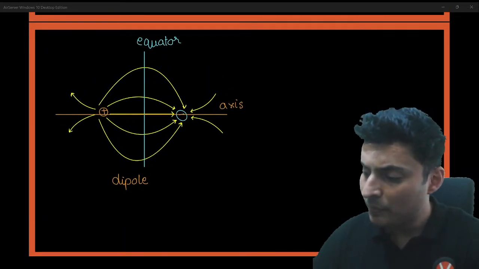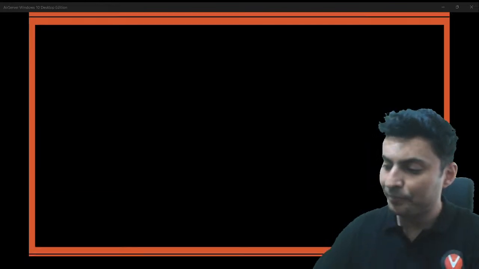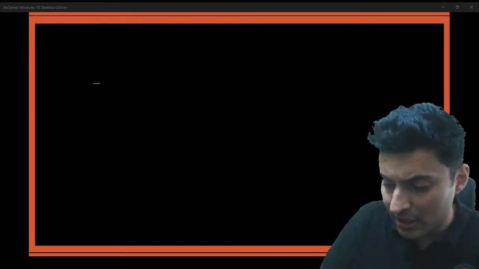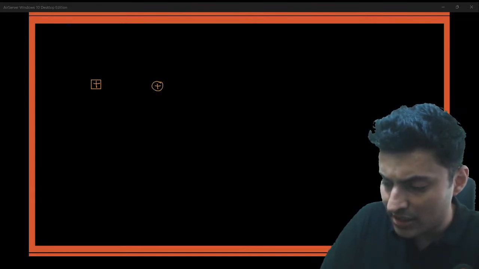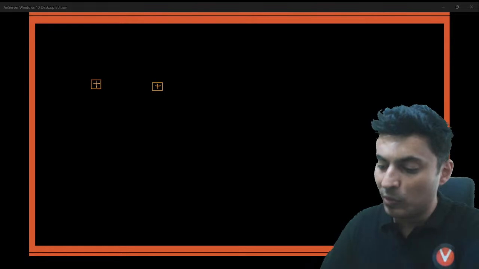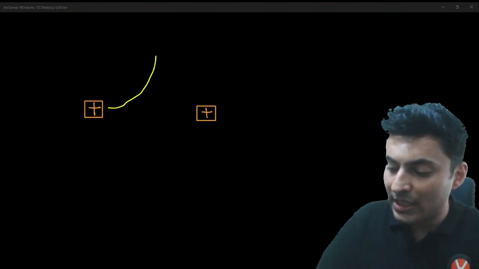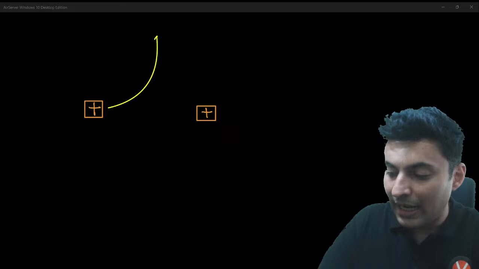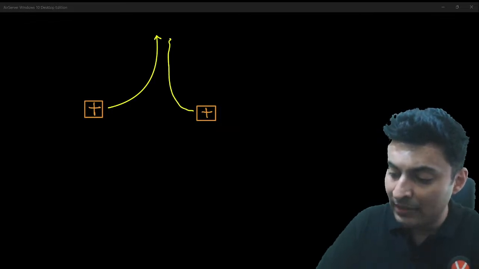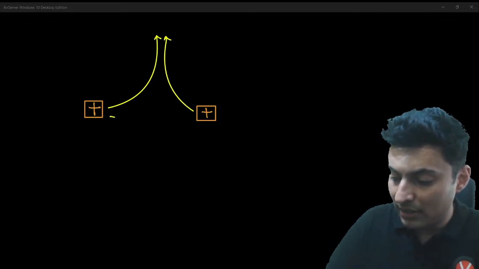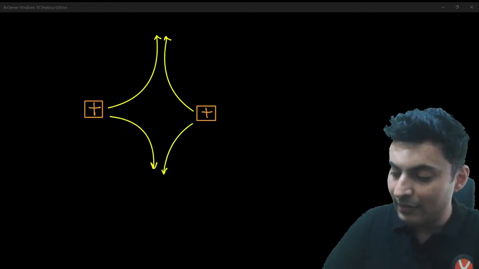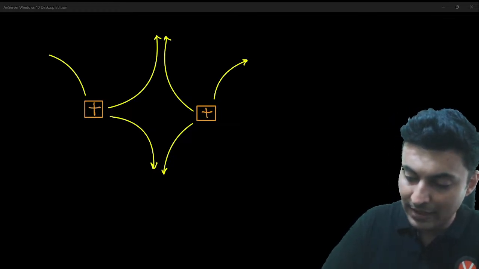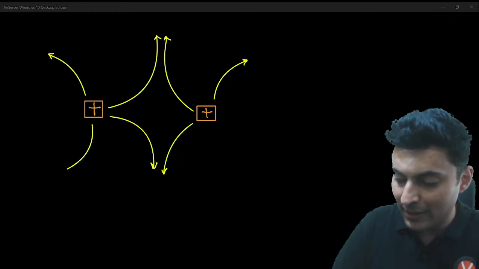Similarly, you will get over here just two positive charges, graphs also to be drawn. Then how will the field lines look? They will repel each other. They will not end anywhere because both are positive. They will start from the positive charges and go until infinity. Something like this. This is how the field lines look.